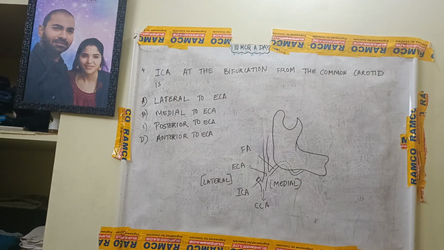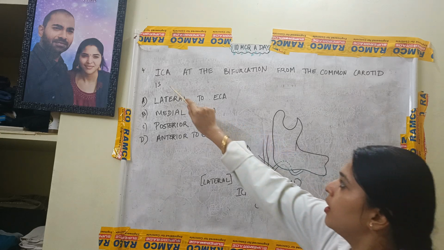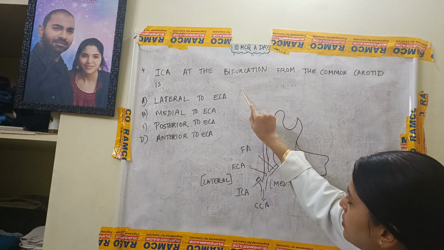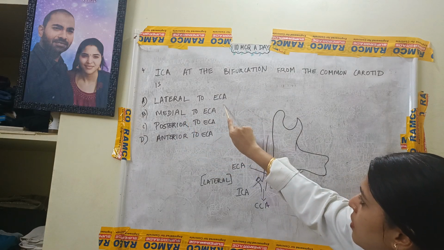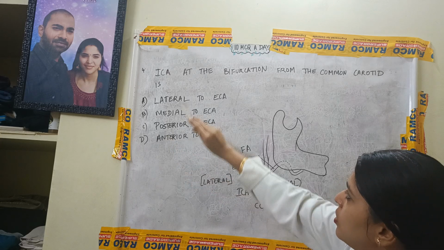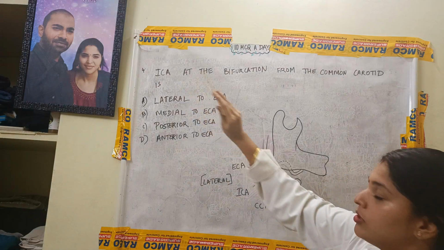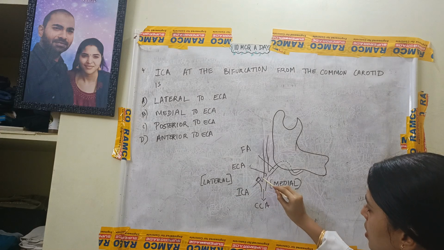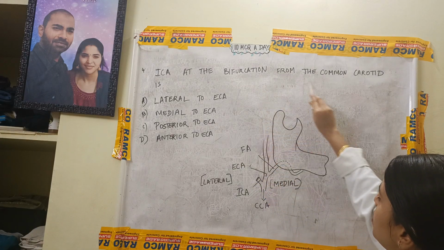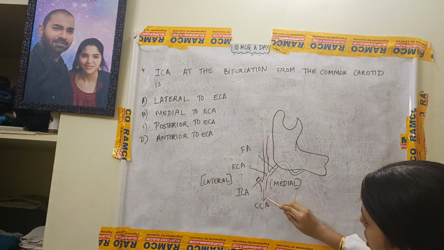The next MCQ: the internal carotid artery at the bifurcation from the common carotid is A. lateral to the external carotid artery, B. medial, C. posterior, and D. anterior. So first we will locate where the internal carotid artery is. So this is the internal carotid artery. So at the bifurcation from the common carotid, this is the common carotid.